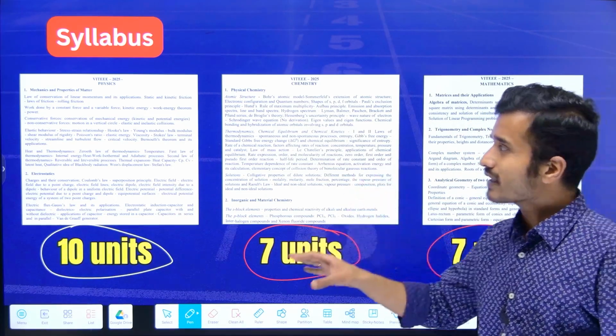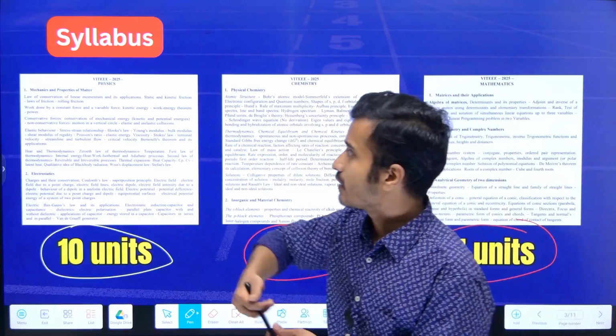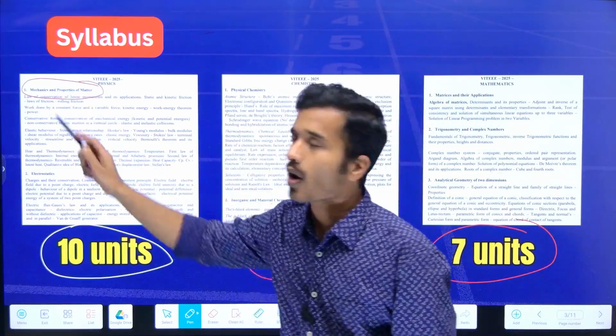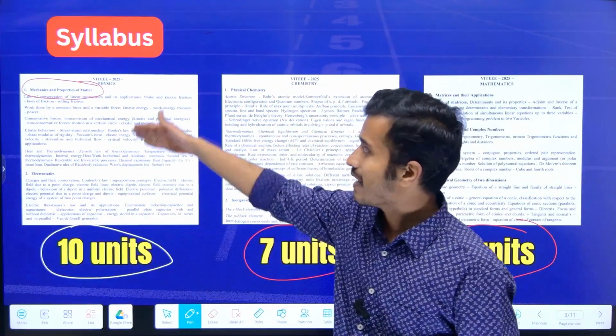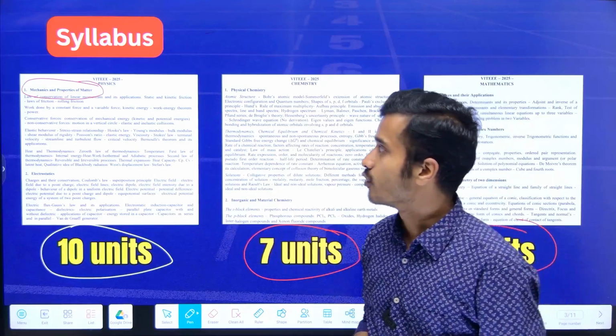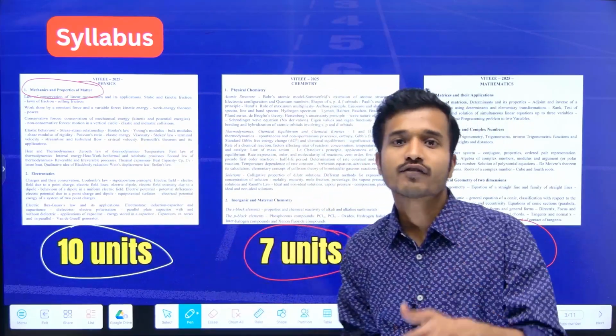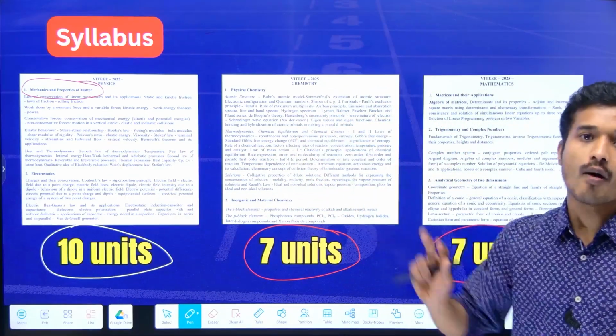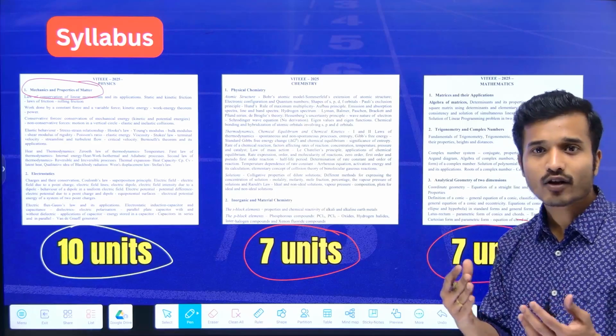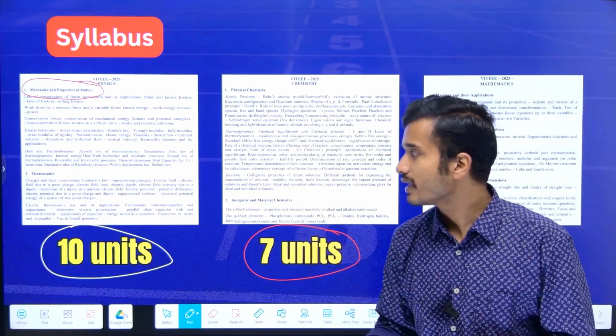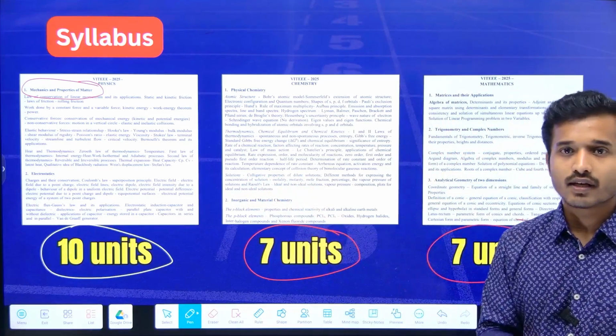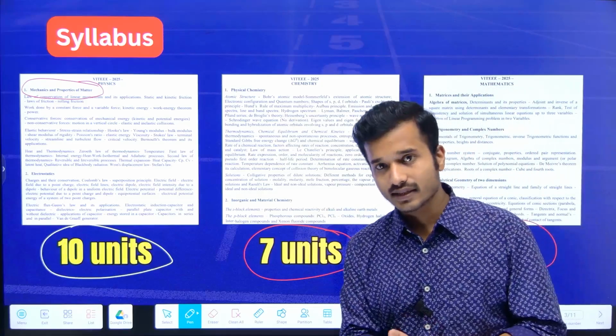Each unit contains, like if we see mechanics and properties of matter, most of the 11th class chapters are given in this unit, right? So it is like a bunch of chapters which have been combined to form a unit. अब यहाँ पे जो एक कॉमन दिक्कत स्टूडेंट्स को आती है कि जो एक स्पेसिफिक सिलेबस है उसके लिए हम प्रिपरेशन यहाँ पे किस तरीके से करें.